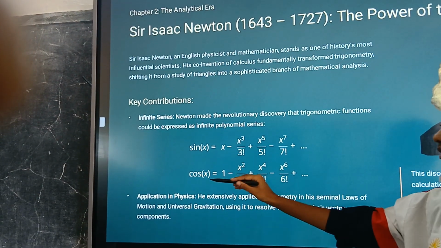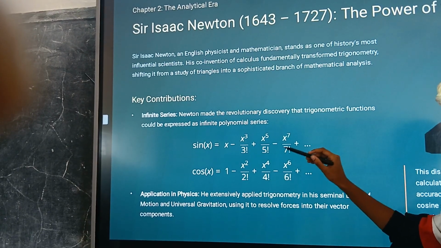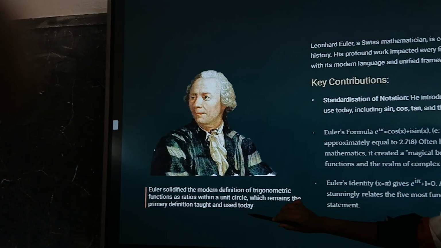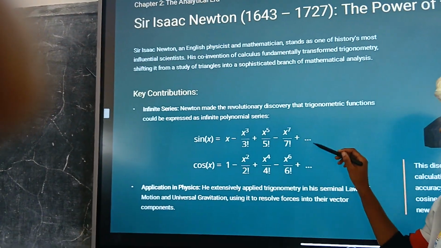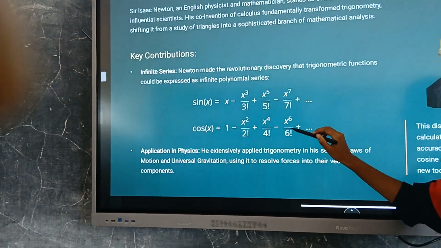In the same way, cos x is equal to 1 minus x square by 2 factorial plus x power 4 by 4 factorial minus x power 6 by 6 factorial, and this goes on, and we can observe the even numbers here.